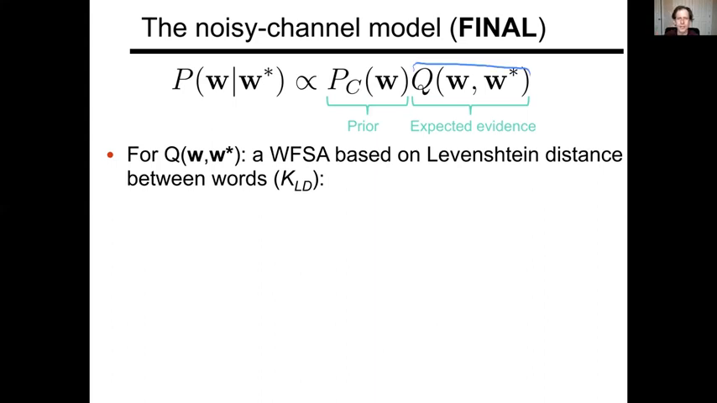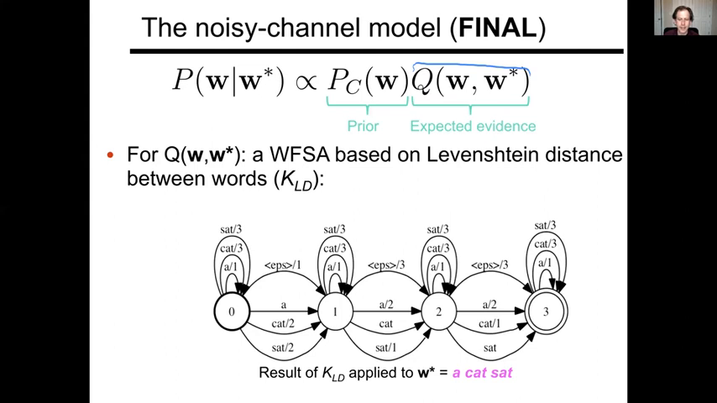And we'll say as follows, that it's going to be a weighted finite state automaton, and we're going to take the true sentence, W star, and then we're going to build something that's based on Levenshtein distance, which is basically the number of character edits that you need to get to one word from another. And that's going to look something like this. So for example, if I take the true sentence, a cat sat, and my vocabulary is simply the empty string, cat and sat, then my automaton would look like this.